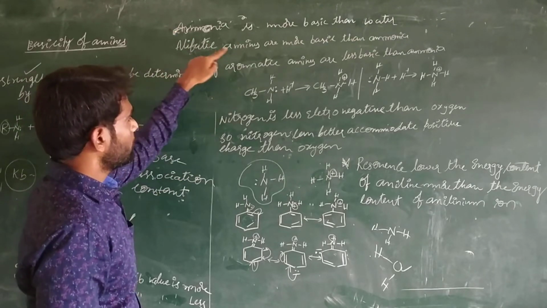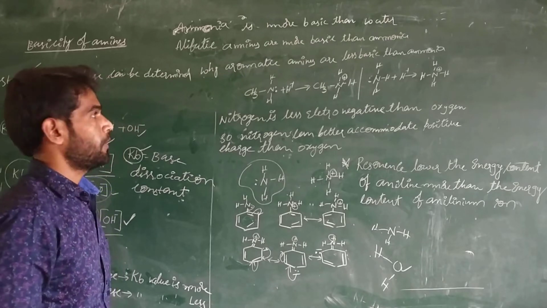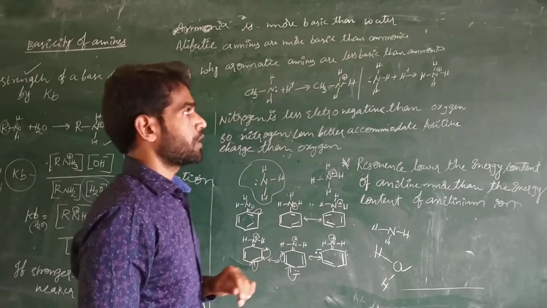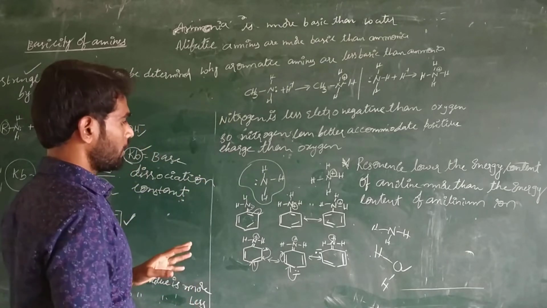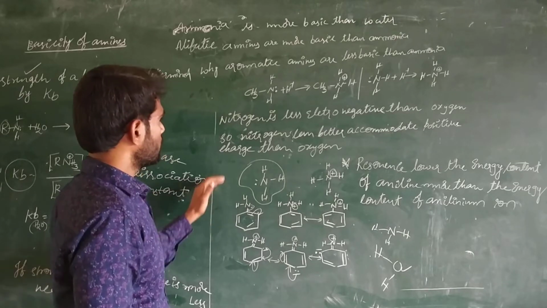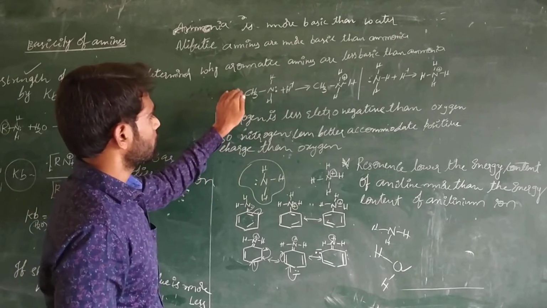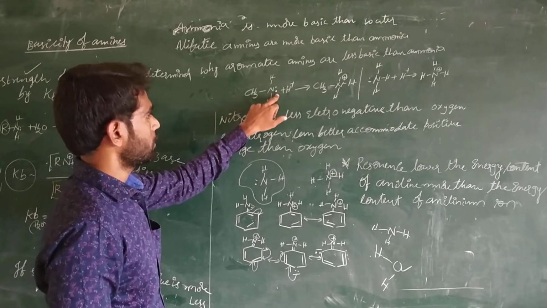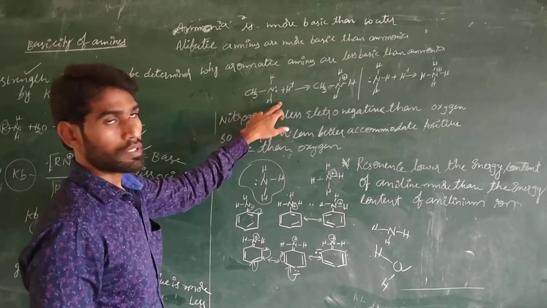Aliphatic amines are more basic than ammonia. Aliphatic amines are straight-chain molecules where the carbon is attached to the nitrogen. There is no aromatic ring here.